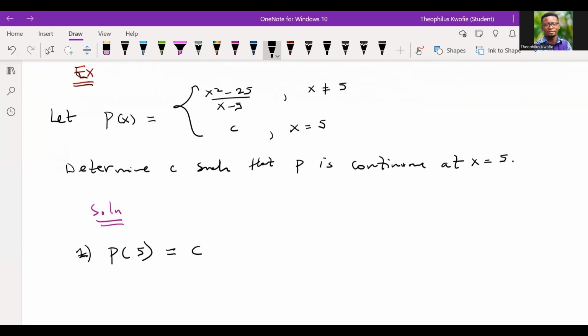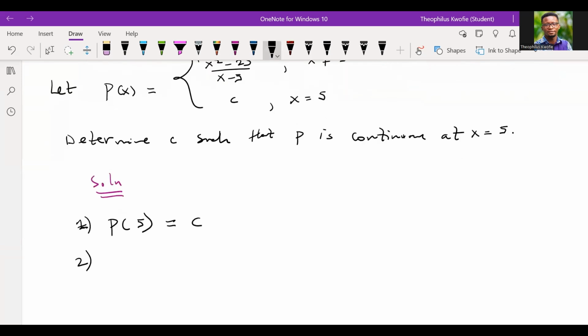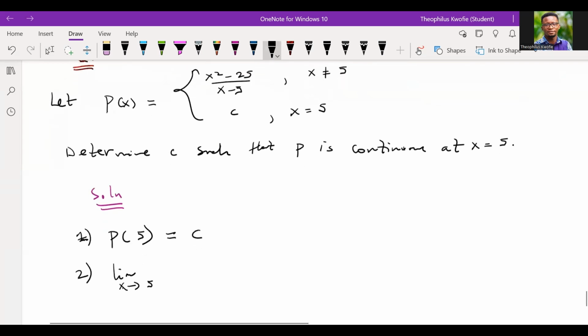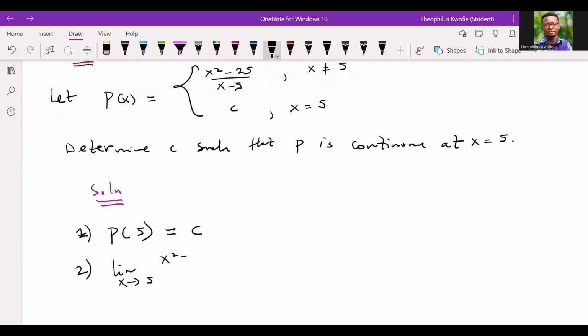How we understand it, right? Good. Now, let's try our best possible to find the limit of the function. Remember, the second condition is that the limit of the function must exist. So the limit as x approaches 5. Now, which function should we use? There's the first function, which is x squared minus 25 over x minus 5.